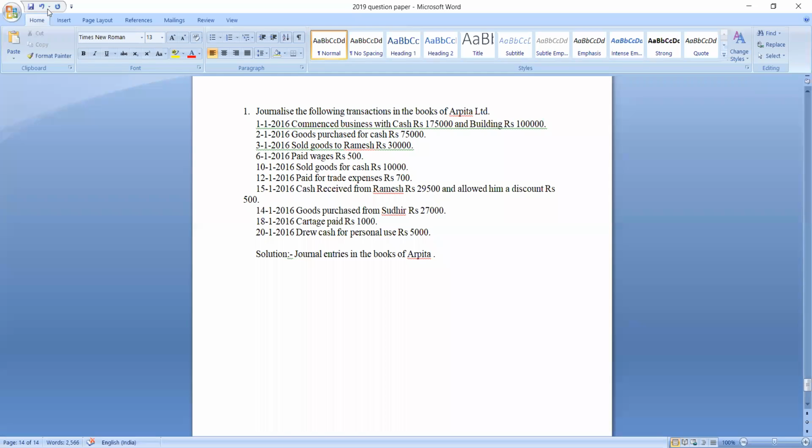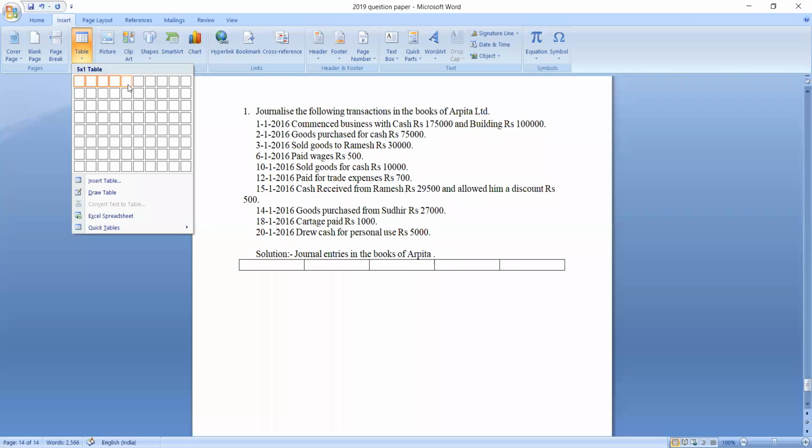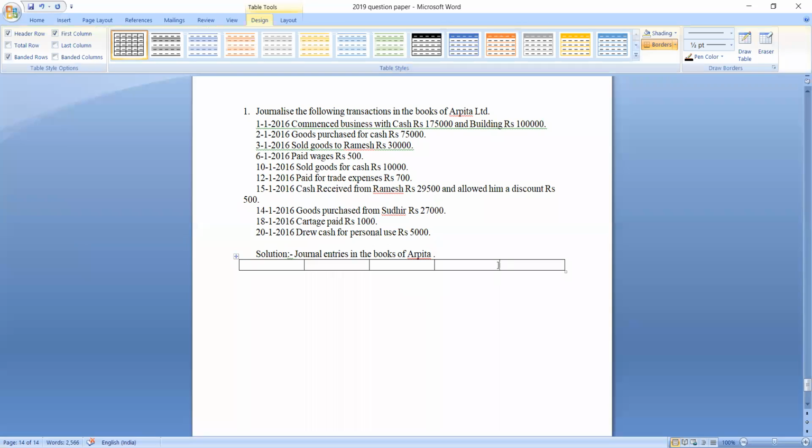As we all know, the format of journal consists of 5 columns. We should have much space for the second column. Here, the first column is meant for recording the date of the transaction.